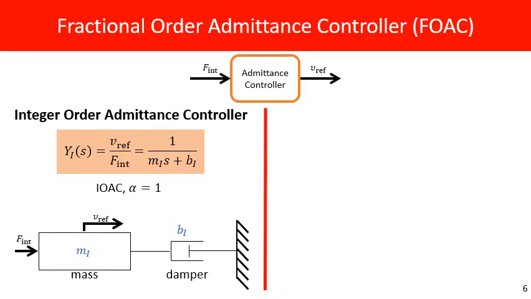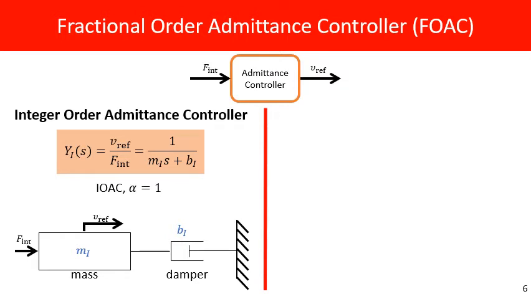Let me give you brief background information regarding the admittance controller. As I mentioned earlier, the admittance controller generates the reference motion command for the robot based on the external forces. A standard admittance controller that mimics the behavior of a mass damper system is widely used. Here the idea is that if this force was exerted on this mass damper system, what would be the velocity of the mass? Then this velocity is fed to the robot. As you can see here, a standard mass damper system is utilized as an integer order admittance controller.